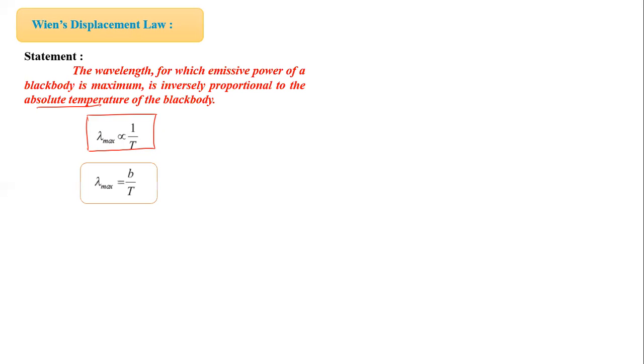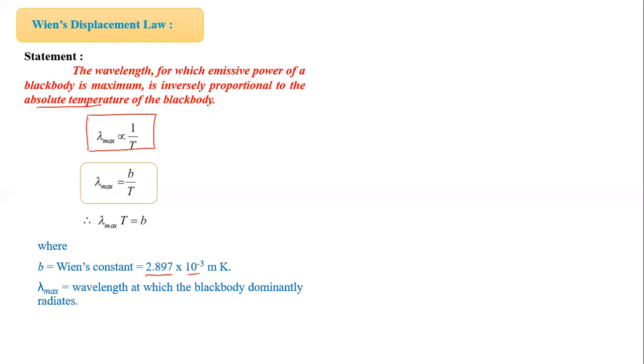Symbolically, we can write like this. Now we write the constant of proportionality B. So B is called Wien's constant. So we can write lambda max into T is equal to Wien's constant, whose value is 2.897 into 10 raised to minus 3 meter Kelvin. This law is useful to determine temperature of distant stars, such as moon, sun, etc.